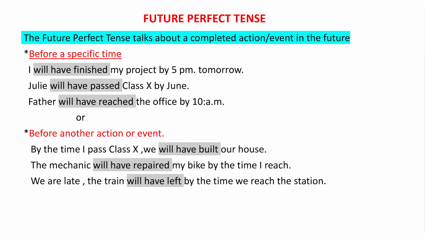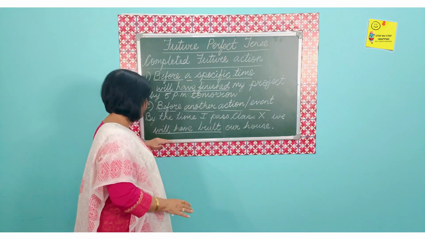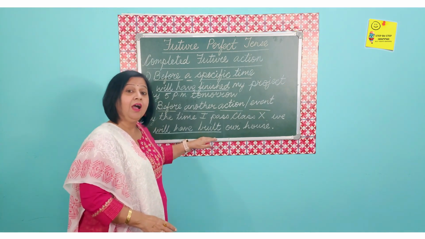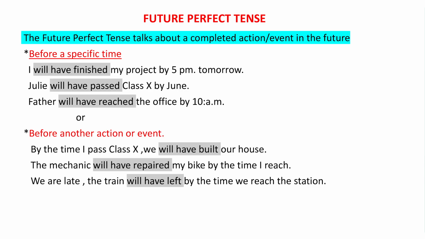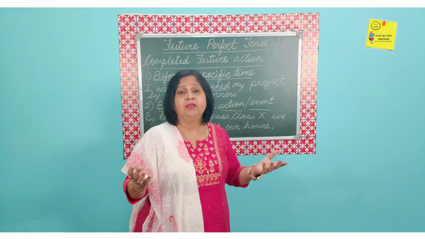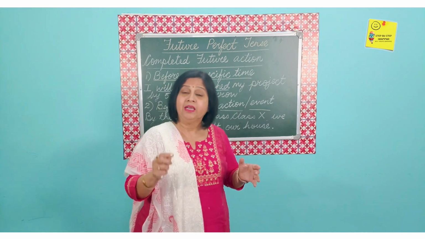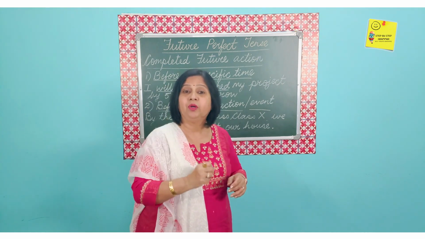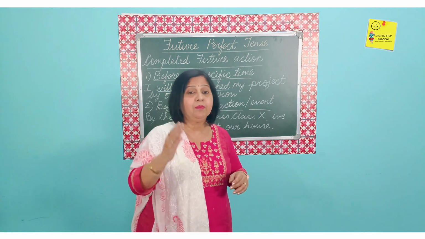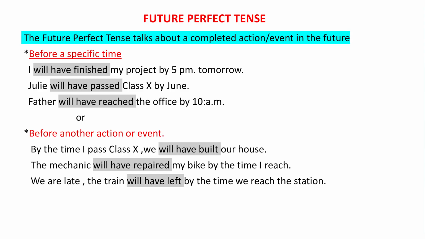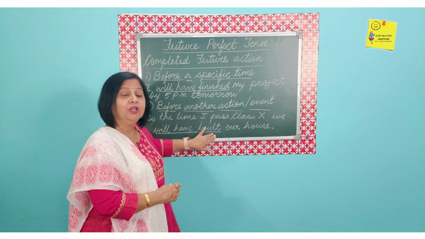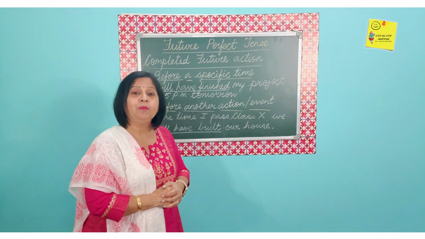Example, by the time I pass class 10. Okay, so before that only, we will have built our house. So what are we talking about? Yes, I can just say we will build a new house. When we will build that new house, nothing is clear in that. No time is there. That is the simple future tense. We will build a new house. But when I say by the time I pass class 10, I have given the completion of another event, then we will have built our house. So this is the way we form the future perfect tense.